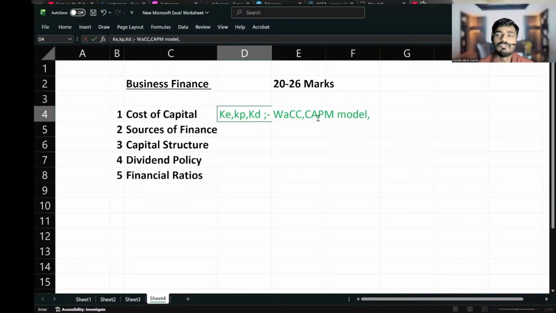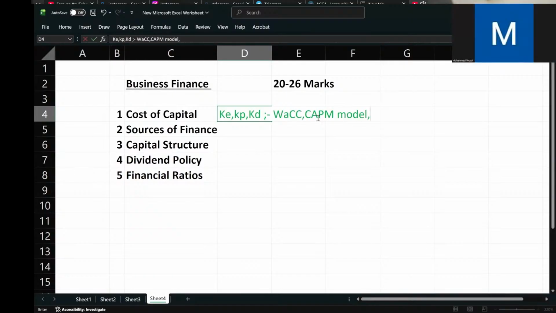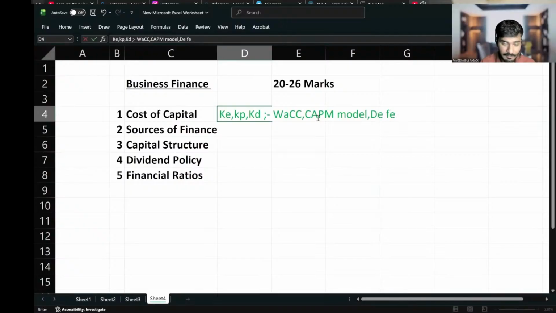Then degearing and regearing method. Degearing, regearing, or I would say more than that, project specific KE. This would be a better idea about the topic. Degearing, regearing is the method, but we are calculating the project specific KE here. And one more theory: systematic risk and unsystematic risk.